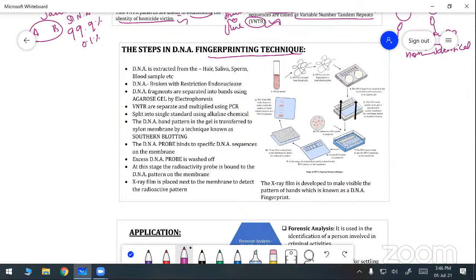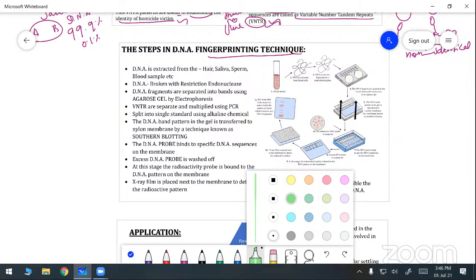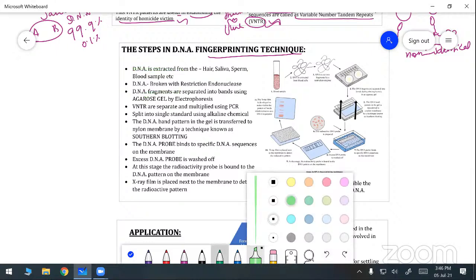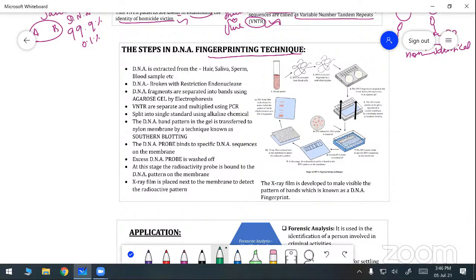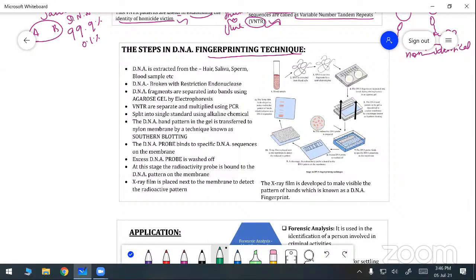What are the steps that take place in DNA fingerprinting?